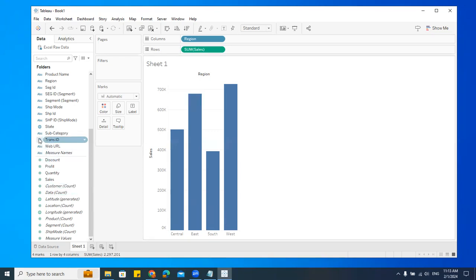See here, transaction ID. It's a number. I'll explain about the data type as well. Transaction ID is a number, right? But why is that not used as a measure? Because transaction ID is just a number to label. Can I use it for calculation? Mobile number is a number, right?